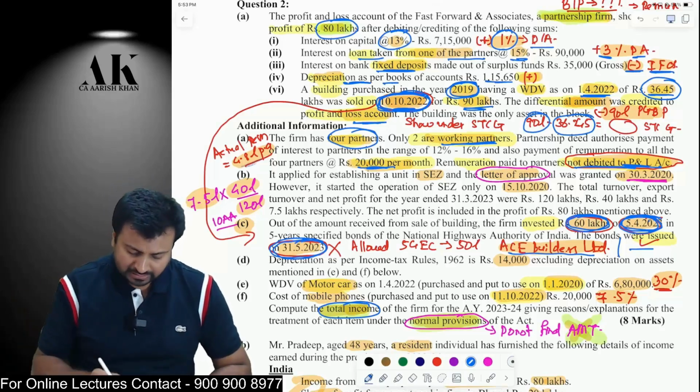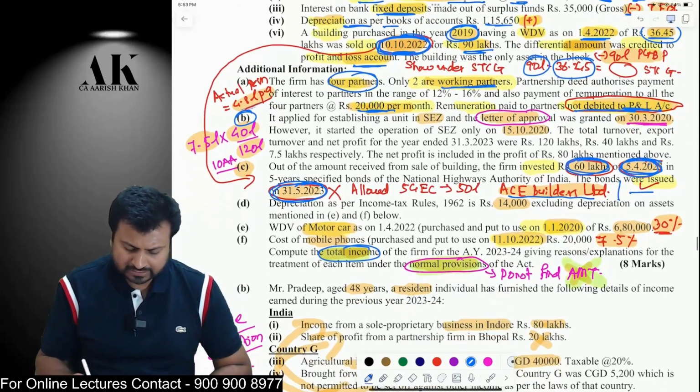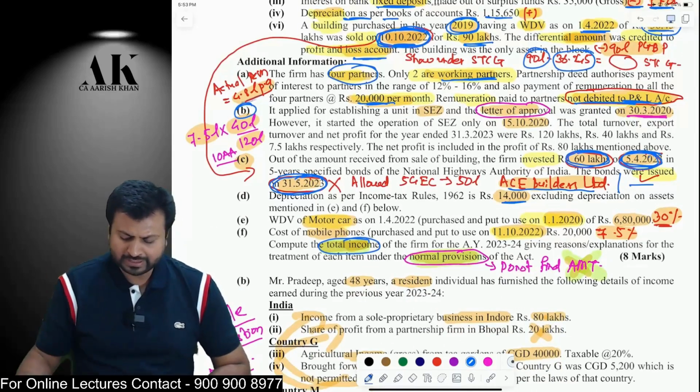Okay, next one is very, very important. That is point number B. I'll discuss it at the end of the discussion. Next, depreciation of 14,000. You are going to claim that depreciation on that.